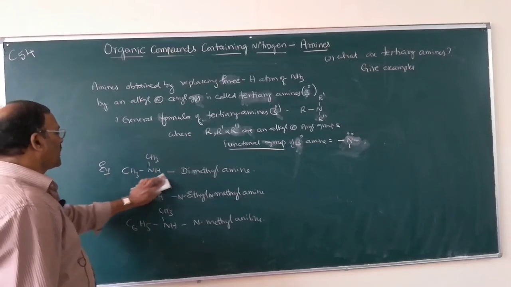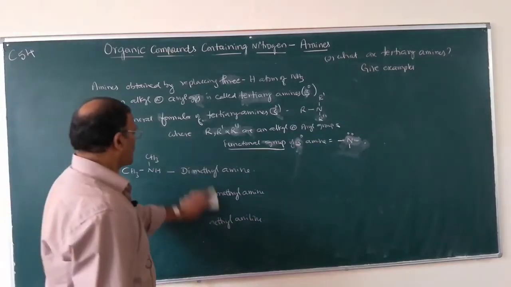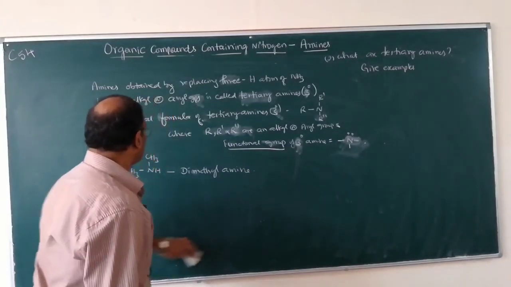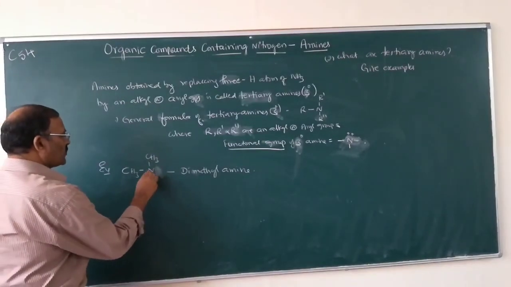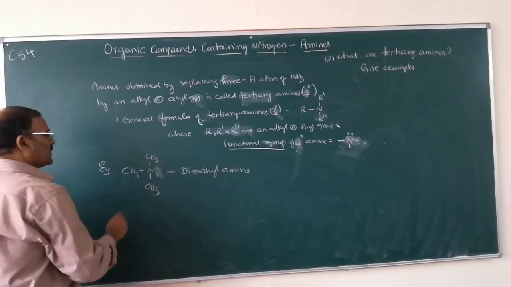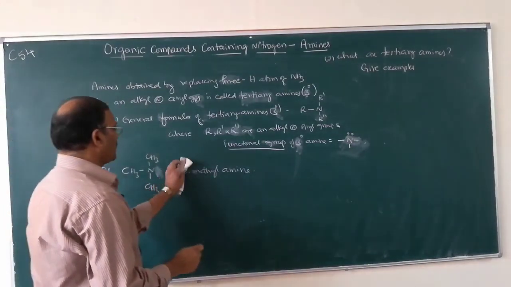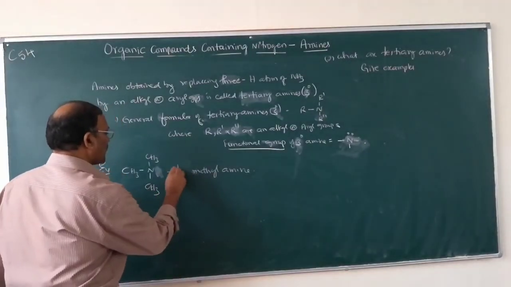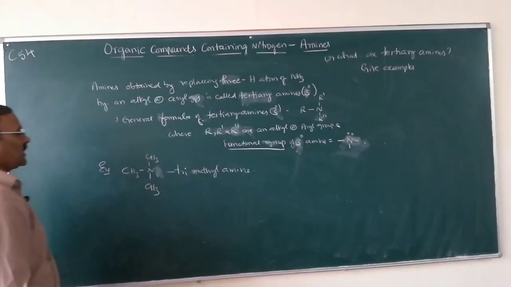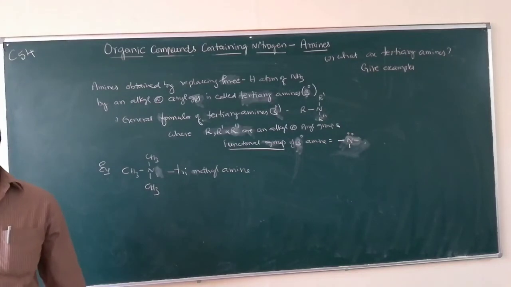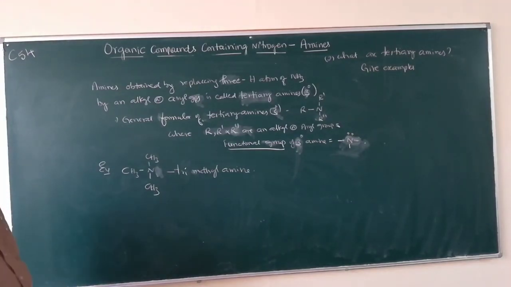So example, CH3, this is trimethylamine.